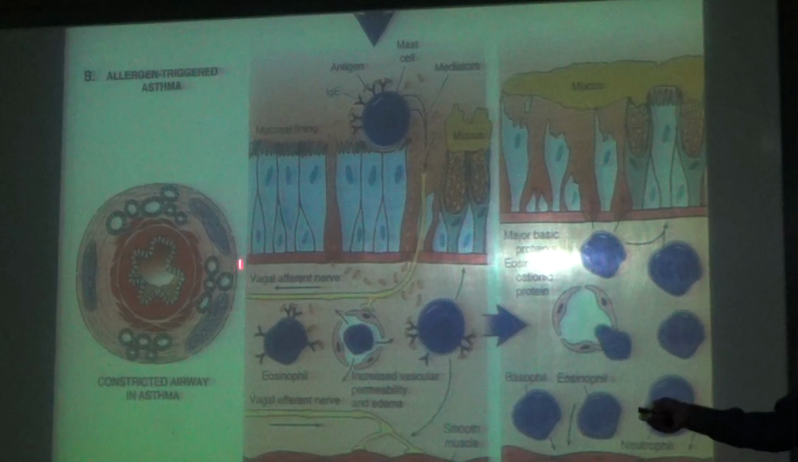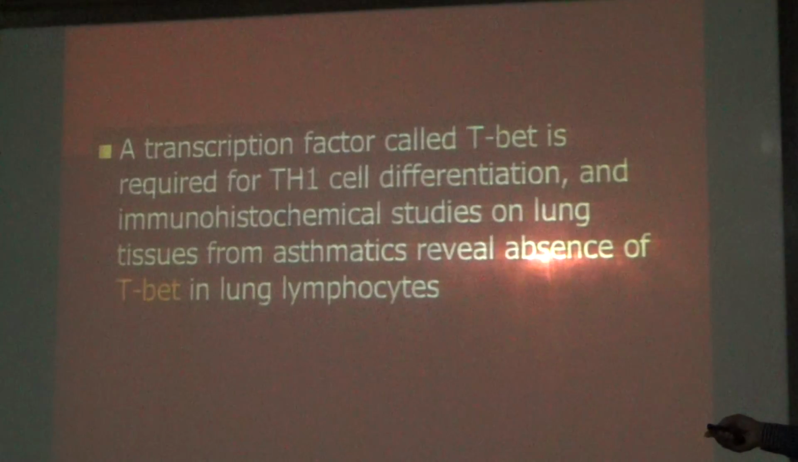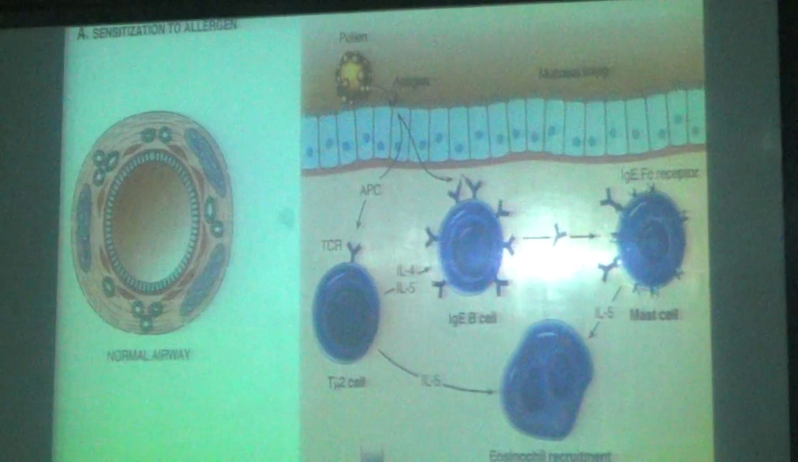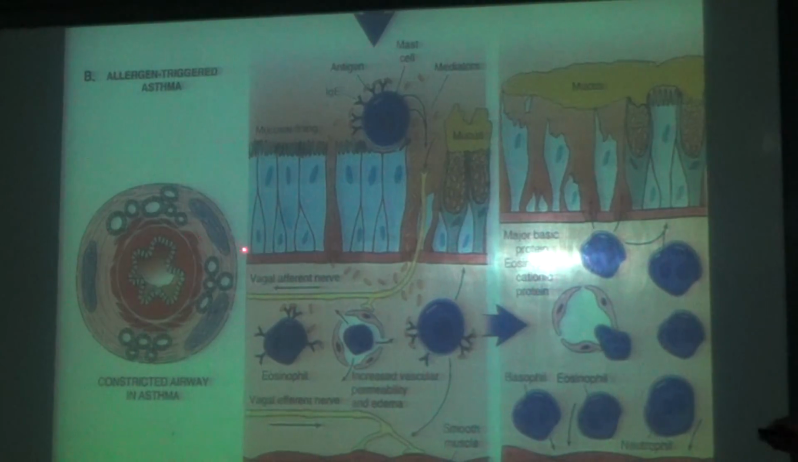Okay, this is a microscopic picture. Sorry, this is the one. Thickness of the airway wall: hyperplasia and hypertrophy of the smooth muscle, deposition in the subepithelial membrane. Hyperplasia of the smooth muscle and deposition of the subepithelial membrane, thereby there is a constriction.